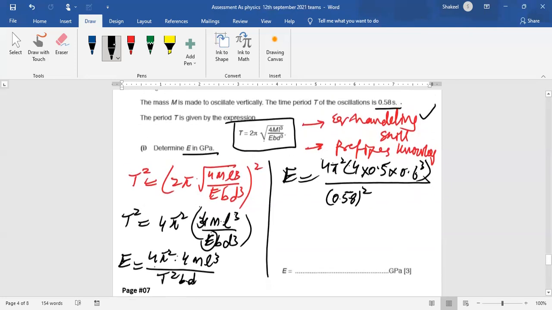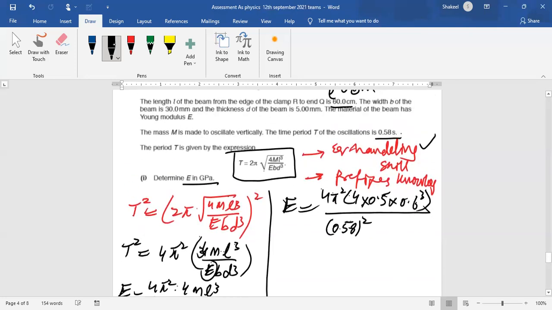And then the value of b. So the value of b is 30 millimeters. So convert that into meter. That will be 0.03 meter. Then the value of d, which is 5 millimeter, convert that into meter, like 0.005 meter. You divide it by 1000. So 0.005 cube.